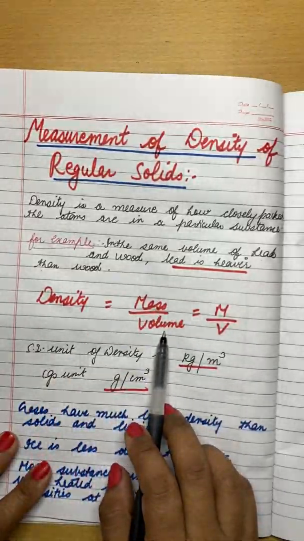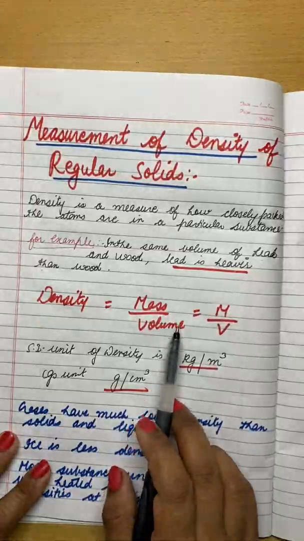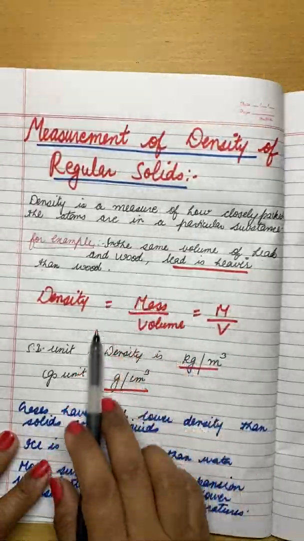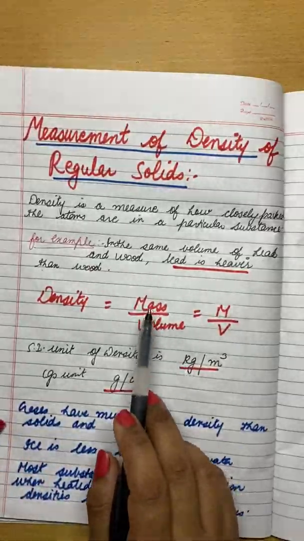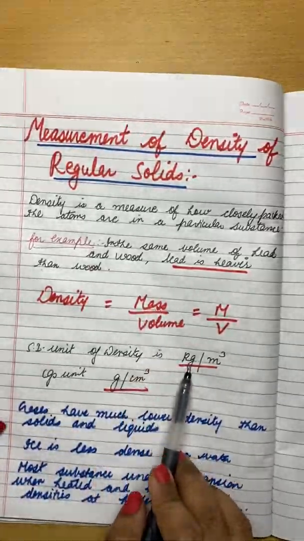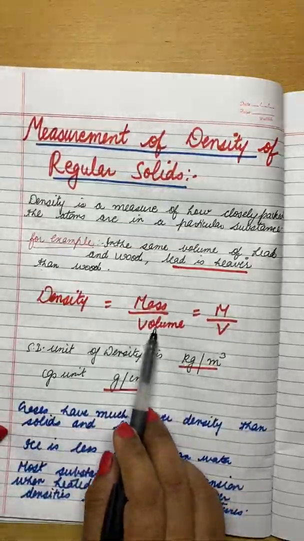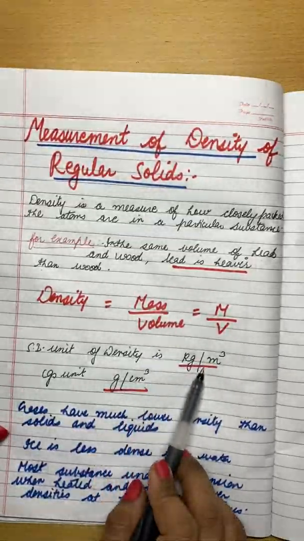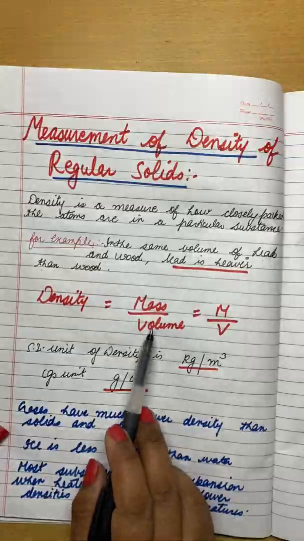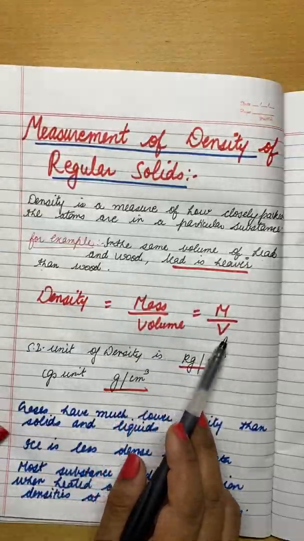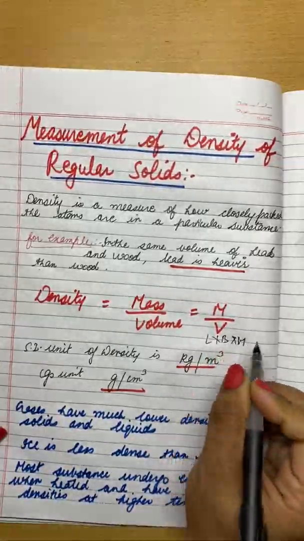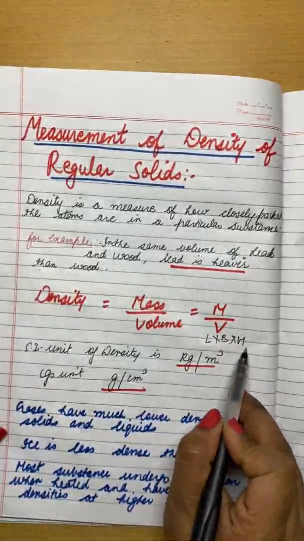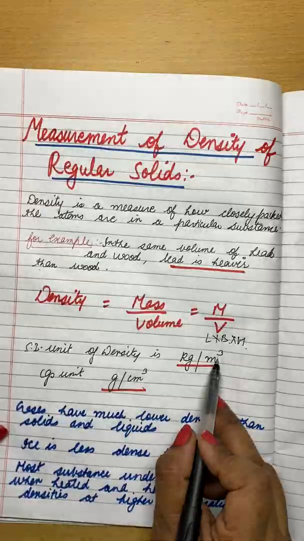Now, as I told you in the last class, units are always required with the formulas, right? You know that the SI unit of mass is kg and the SI unit of volume is meter cube. Why meter cube? Because volume is equal to length into breadth into height, so meter into meter into meter, meter cube, right?